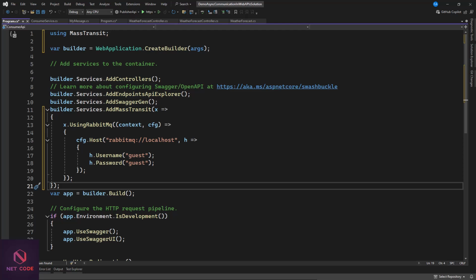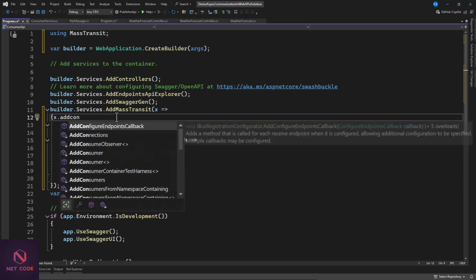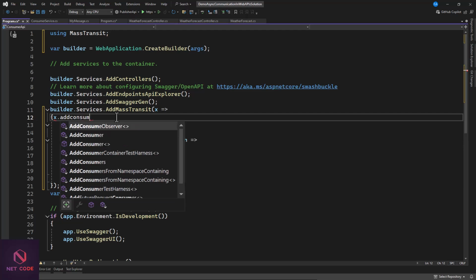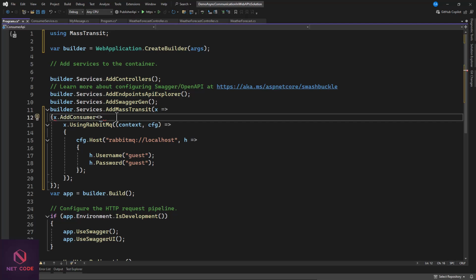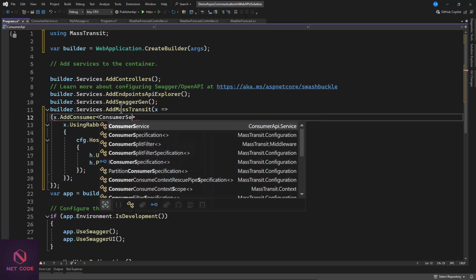Now after we are done with that, what's the next thing that we need to do in order for us to get access to the service that we have created? It's quite simple. Let's add .AddConsumer. Is it customer or consumer? So add consumer, and now with this consumer, specify what you created, and that is ConsumerService.